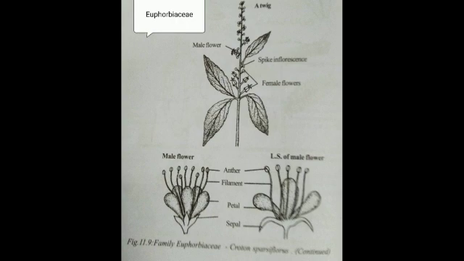As far as vegetative characteristics are concerned, most of the plants are herbs, shrubs or trees. You can see herb in Phyllanthus niruri, shrub as Jatropha, tree as Phyllanthus emblica and Ricinus. Some are climbing shrubs with stinging hairs like nettles.